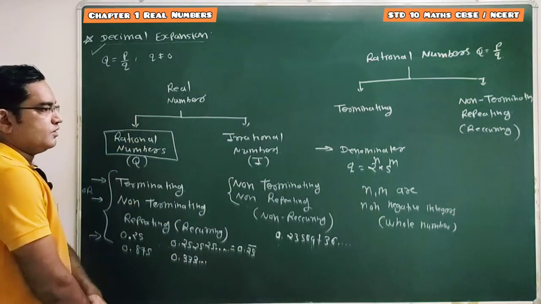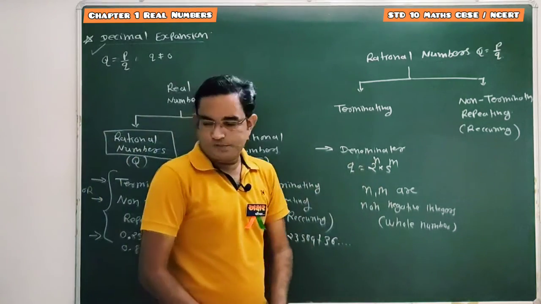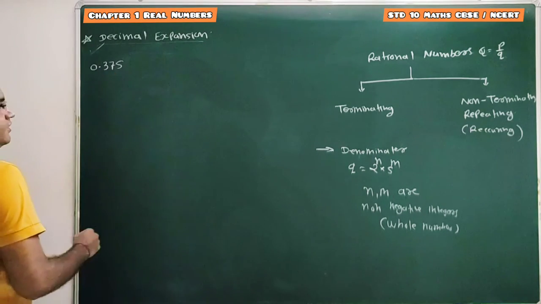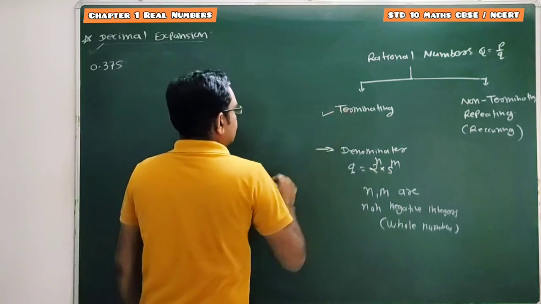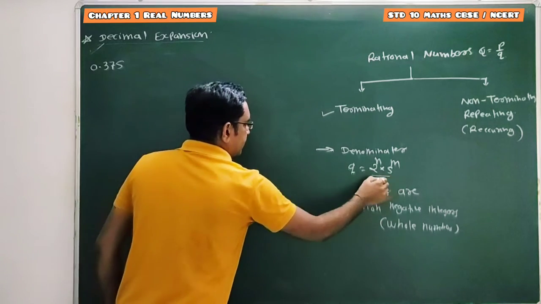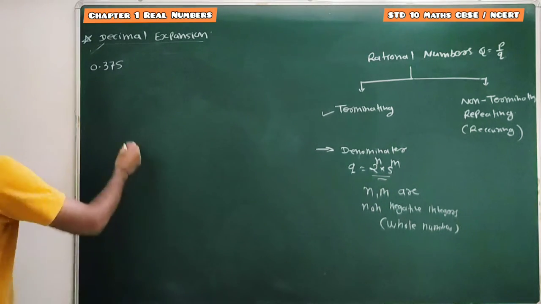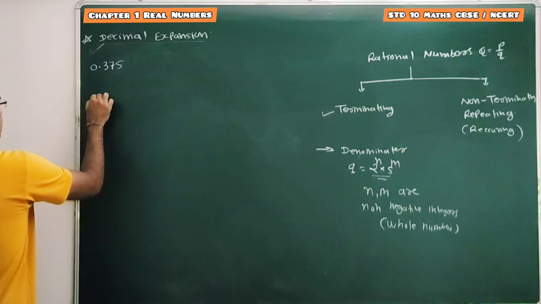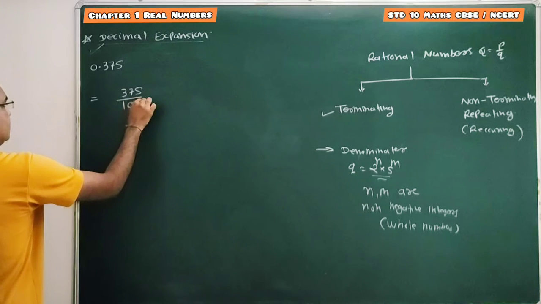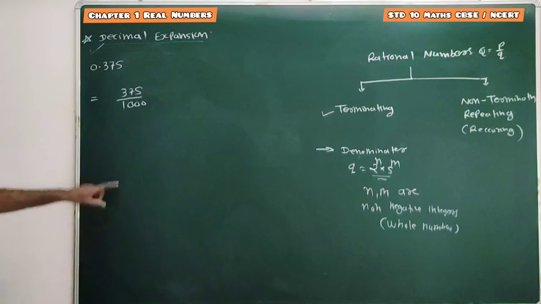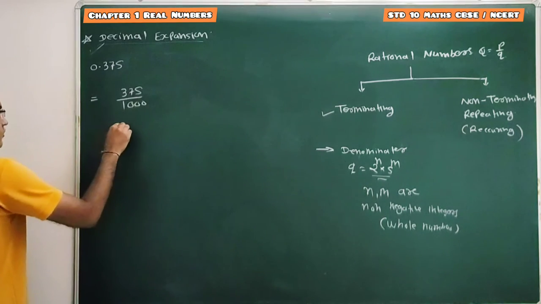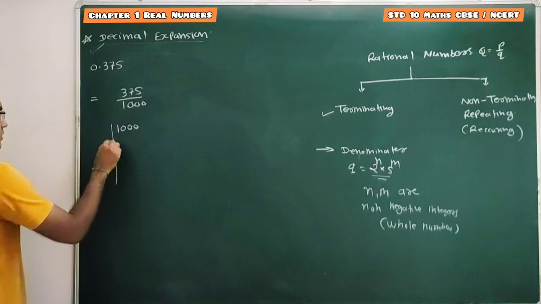Clear? So let's try to check this condition by using one example. Let's check whether 0.375 is a terminating decimal expansion. Whether this 0.375 is in the form of 2 raised to n into 5 raised to m or not. So here 0.375 is nothing but 375 by 1000. Now we have to check this denominator whether it is in the form of this one or not. So for that we have to perform prime factorization of 1000.